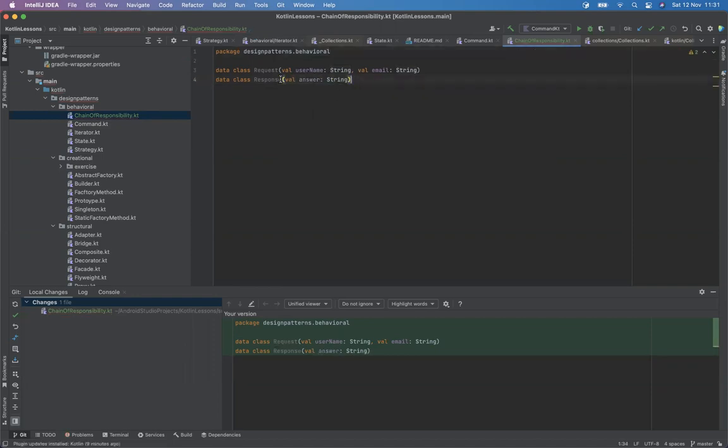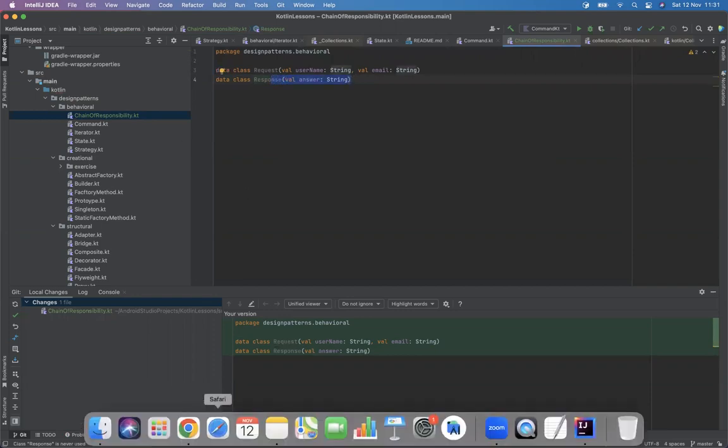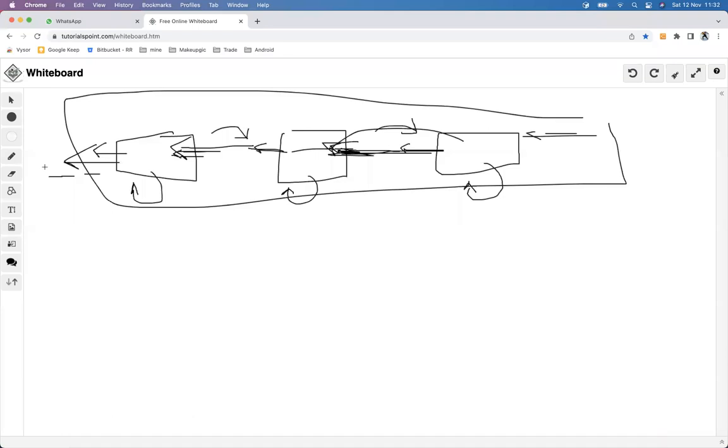The final response will have the answer as the final output. For the request which we give in, we need to get the final output through this chain. So the request came in, we could validate the request here, we could authenticate the request there, we could authorize the request here, and so on. And if they all pass, we can return the response. That's how it's going to look.